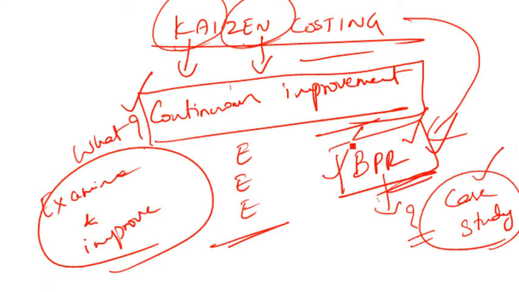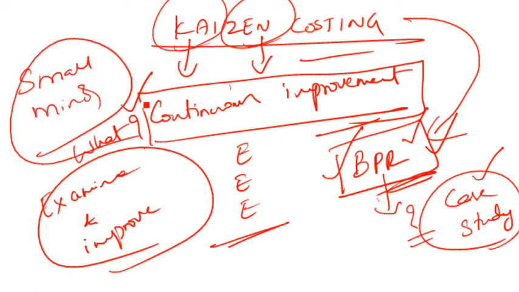Those who already know BPR, business process reengineering is a sudden, radical, one-off change to improve an organization's operations as well as processes. So it's a radical change. Whereas when it comes to Kaizen costing, we are not talking about radical change as such. We are just talking about small changes, minor changes. However small it is, it doesn't matter. But I want to improve step by step, bit by bit.